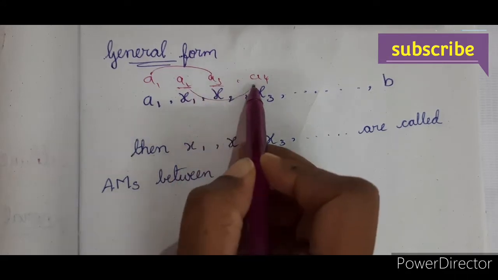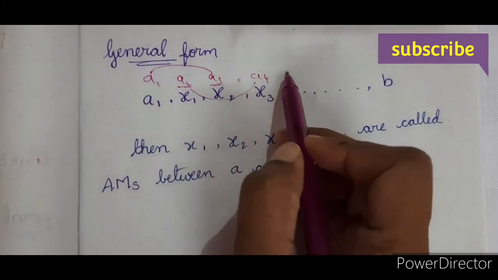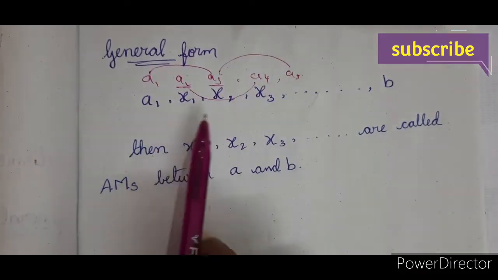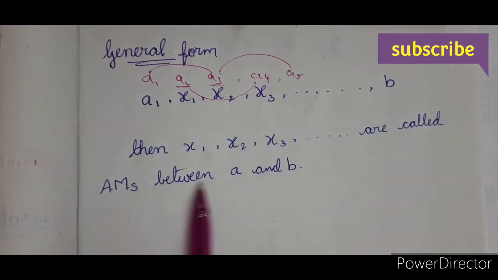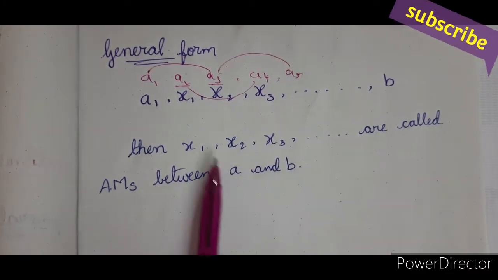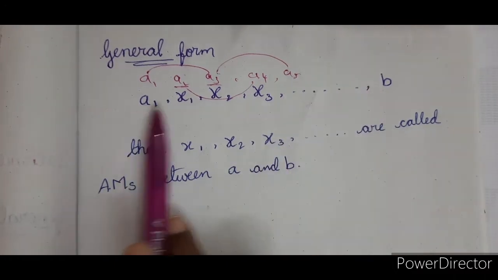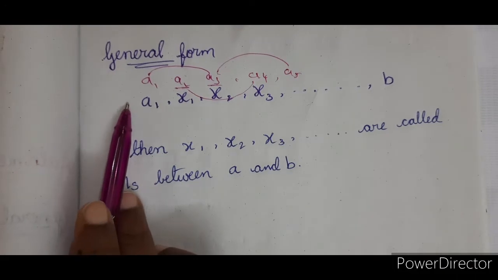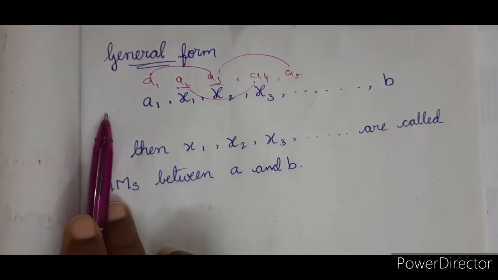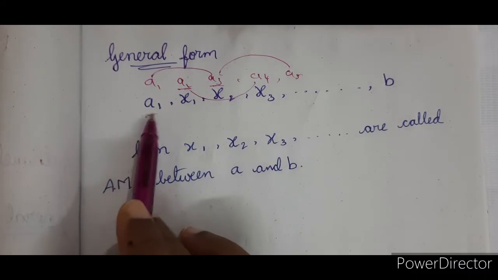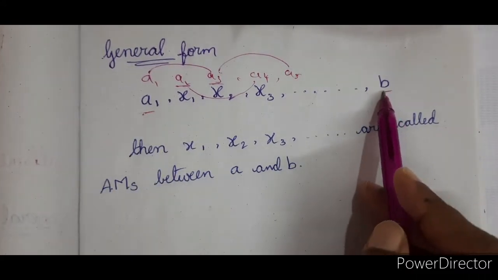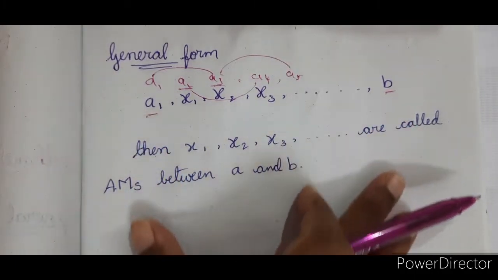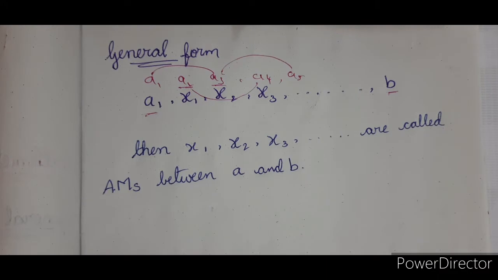A3 is the arithmetic mean of A2 and A4, and A4 is the arithmetic mean of A3 and A5. So all these terms are the arithmetic means between A and B, because we are not finding the arithmetic mean for the first term, where the series starts, or the last term, where the series ends. Clear, children? This is a general form. If you are asked one more question, this may help you in solving it.